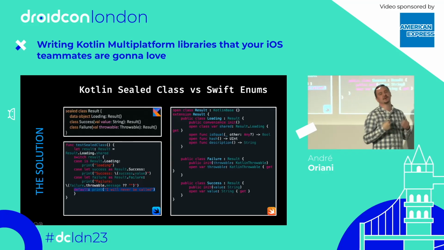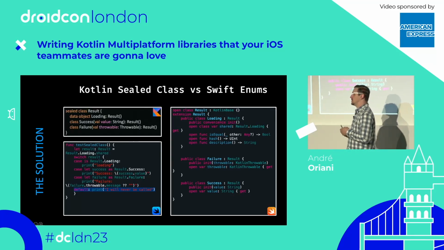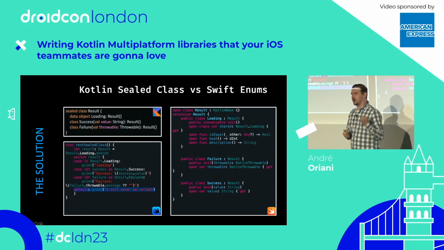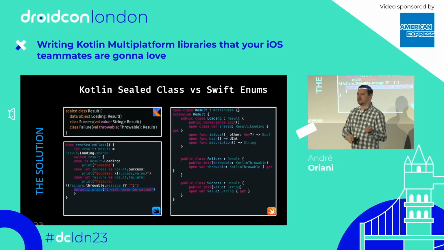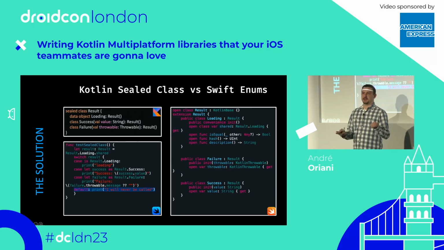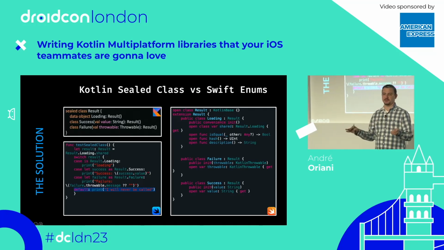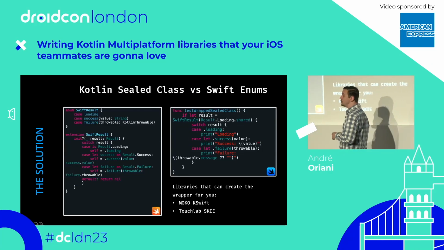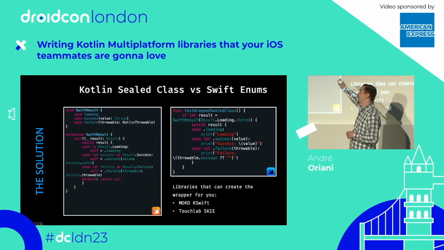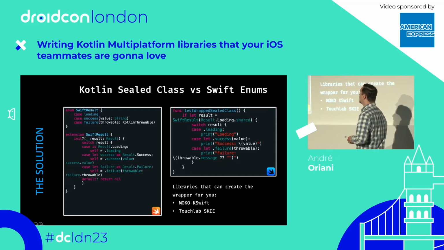So how can we solve this problem? Remember what we did for the int range code? We have a feature in Kotlin that's pretty similar to a feature in Swift, but that feature is a descendant of Objective-C. So here we're going to have to write some Swift code to cover that gap between Kotlin and Swift. So that's exactly what we did here. We define a Swift Result enum to replace our enum or sealed class, because if you give a Swift enum to a Swift developer, it's business as usual for them.